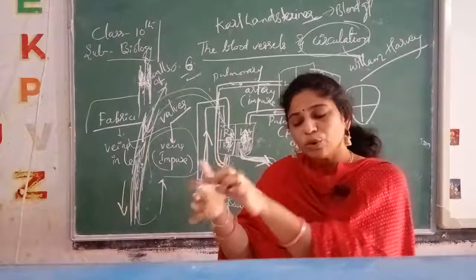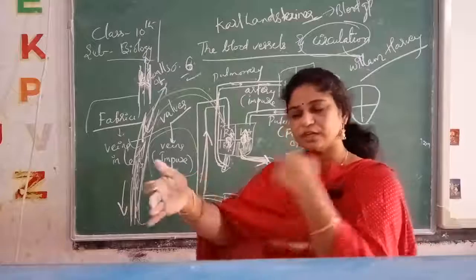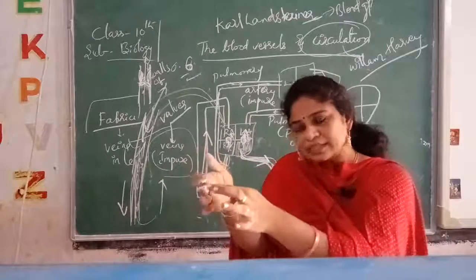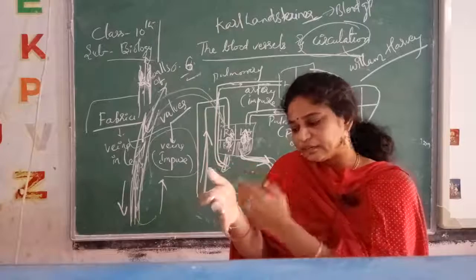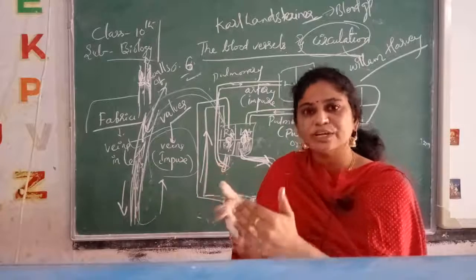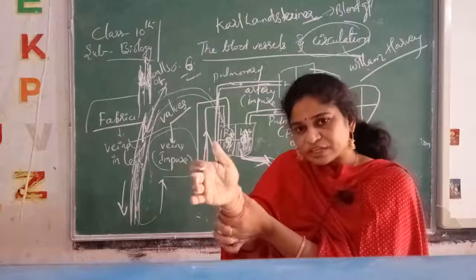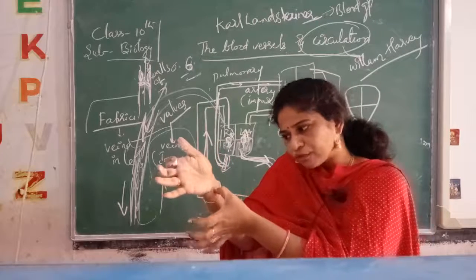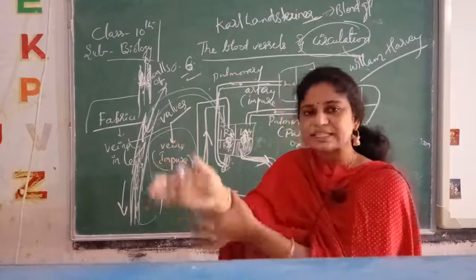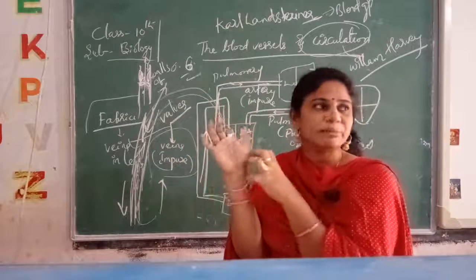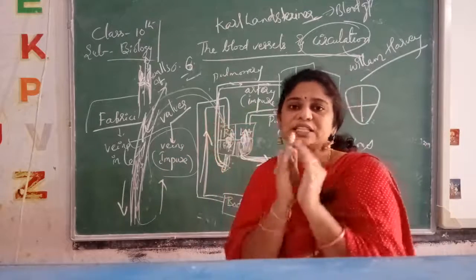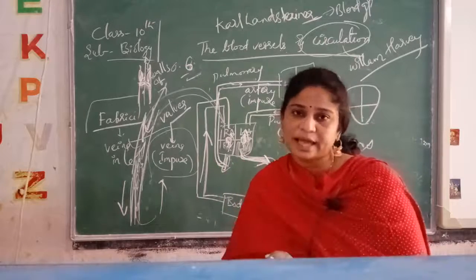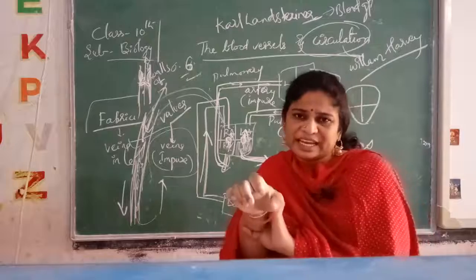Okay, generally, which vessel is carrying this one? Veins are carrying blood from here to the heart. If I tie it tightly here, what happens? The blood, don't know that we have tied here. It just goes on flowing, comes and accumulates in this place. Here only the bulging occurs. The bulging in the veins occurs continuously like that only, so it may lead to damage. Okay, that's why we won't tie it very tightly.